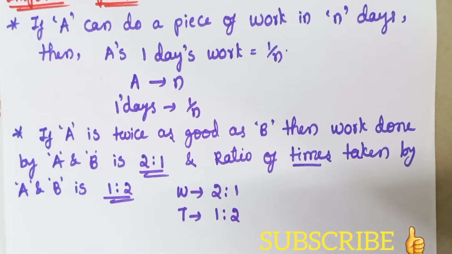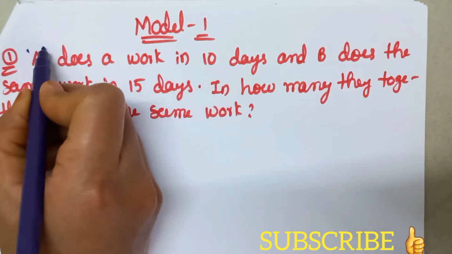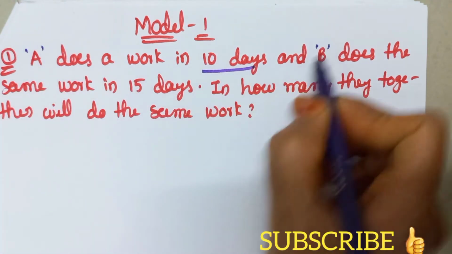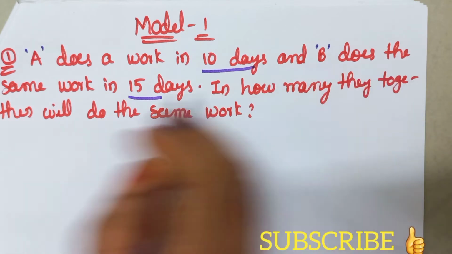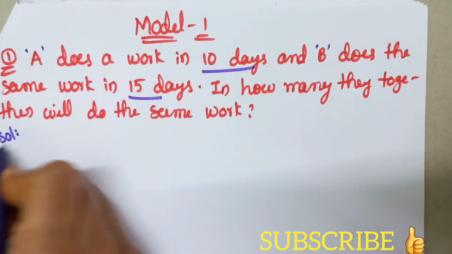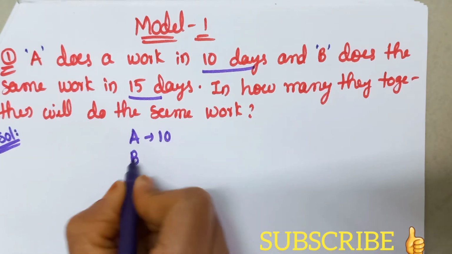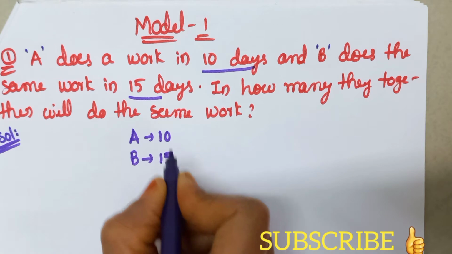The first one is: A does a work in 10 days and B does the same work in 15 days. That means A is taking 10 days of time to do a work and B is taking 15 days of time to complete the same work.